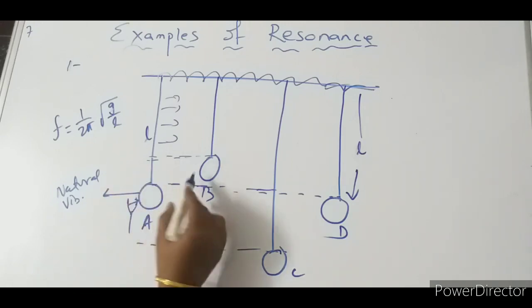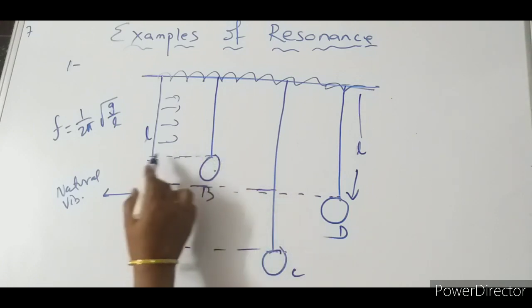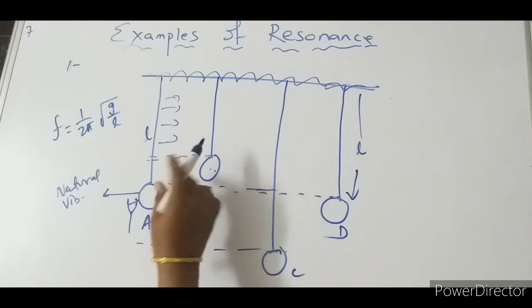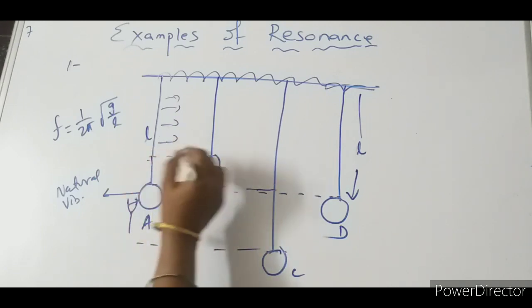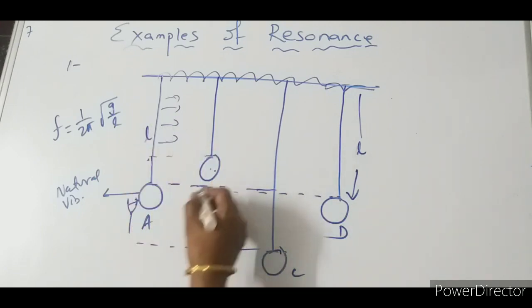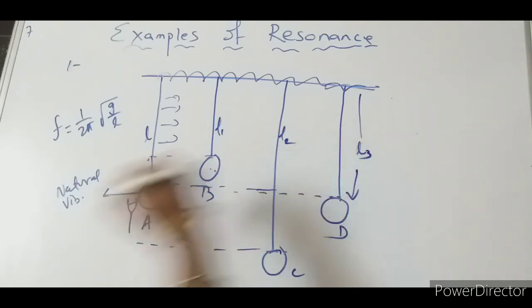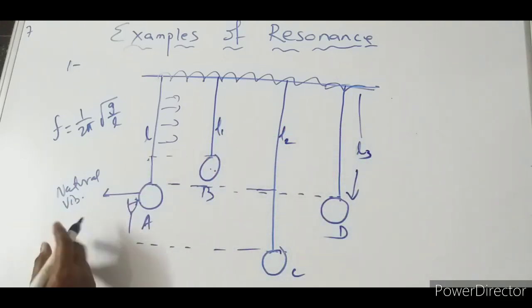Okay. So now for B, what will happen? The length is different. Anyway, the length will be different for these strings. So let them be L1, L2, L3.